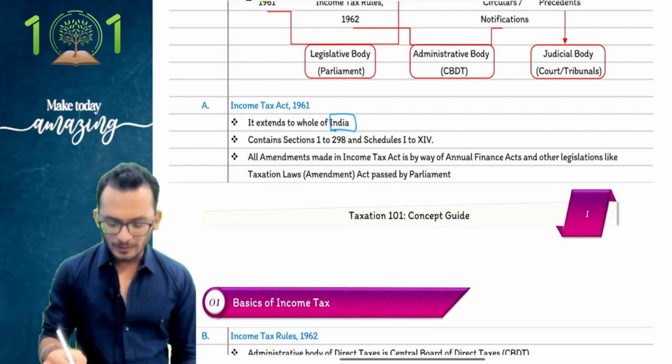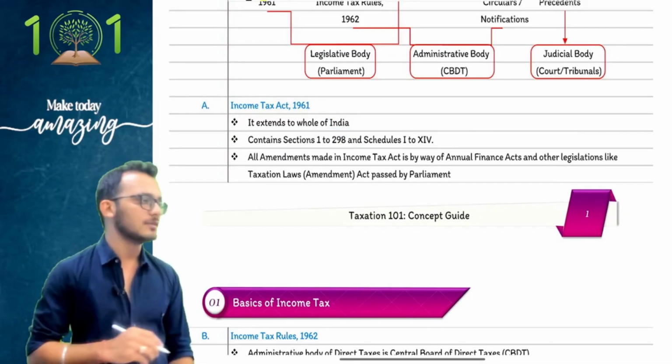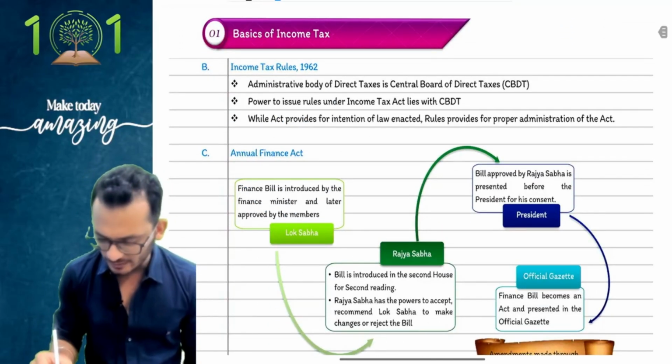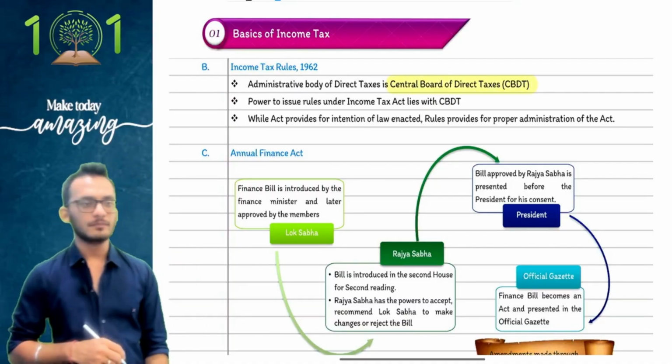Income Tax Act says you apply it for the whole of India. You have some schedules, you have some rules, your applicability comes accordingly. You have income tax rules, where the party which is going to make all the choices is called the Central Board of Direct Taxes.